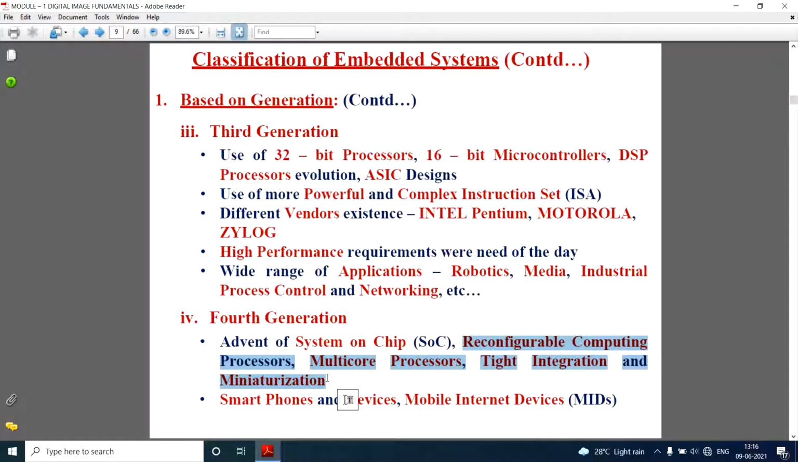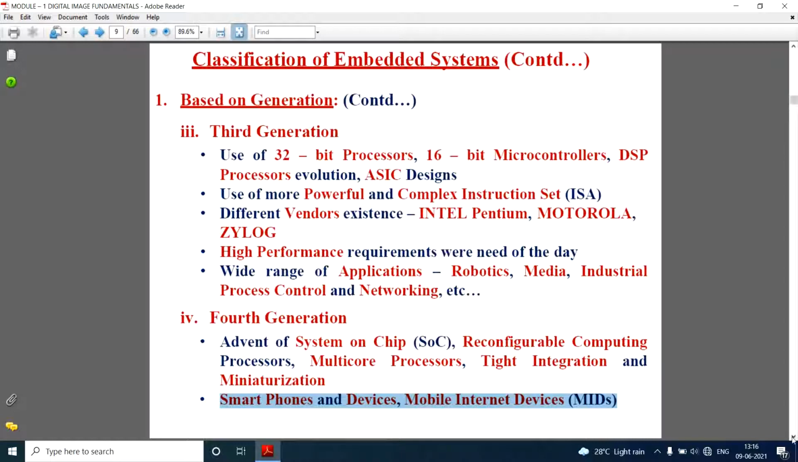If the system has multi-core, the performance of that system will be very, very high, because multi-core means we can do many things in parallel. That's why with the advent of the fourth generation, things started to become much faster. And what are the examples? The examples are smartphone devices and mobile internet devices. In short, mobile internet devices are called MIDs. So these are the examples of fourth generation systems.